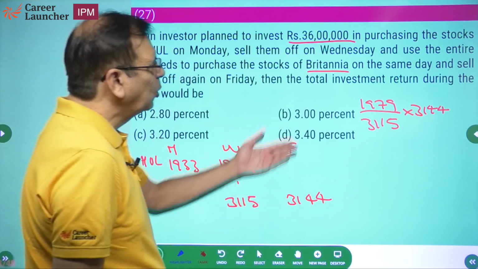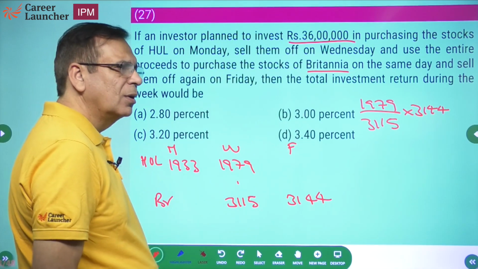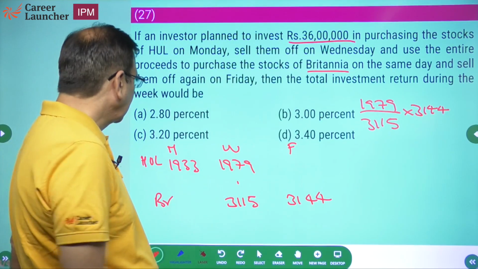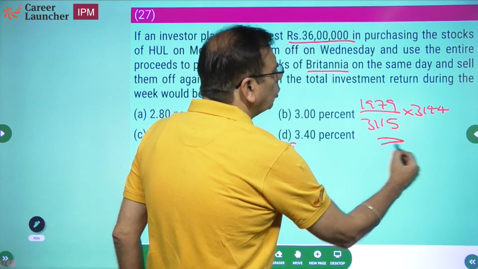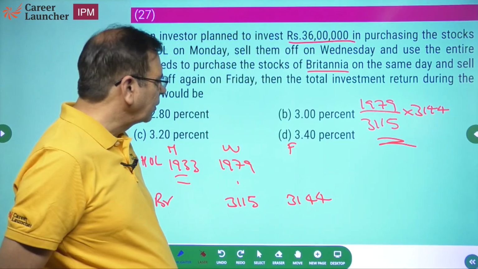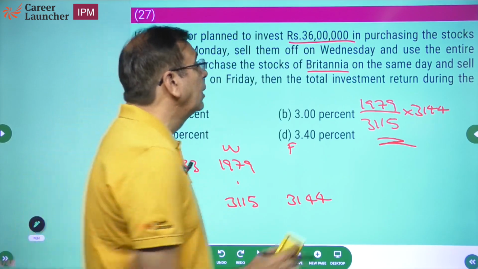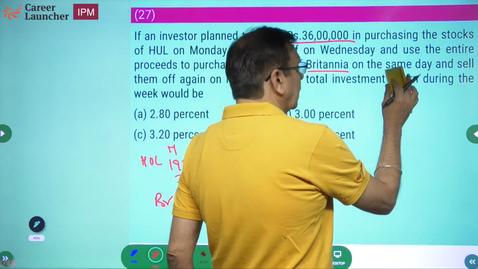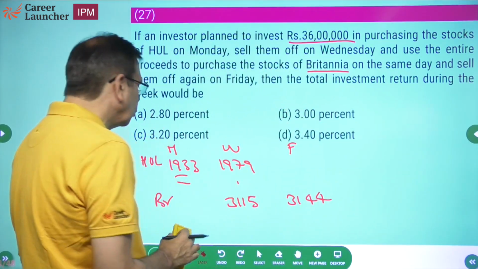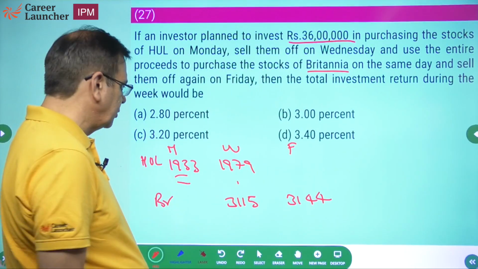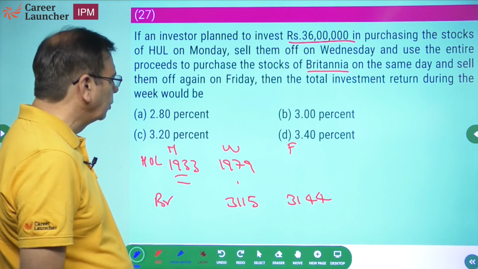Right? Not a good calculation to do now with the stupid choices. So this is the final thing. So his 1933 will become equal to this. And you need to find the percentage change. Good question to leave. Not a question that I will recommend you do at all as far as this is concerned, until and unless you can do some calculation the way I do the calculation. Let me show you what is the calculation I would do out here.